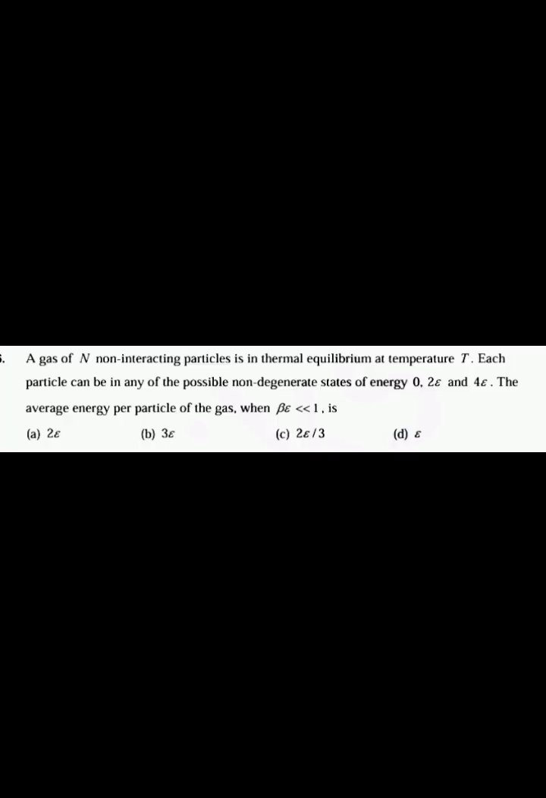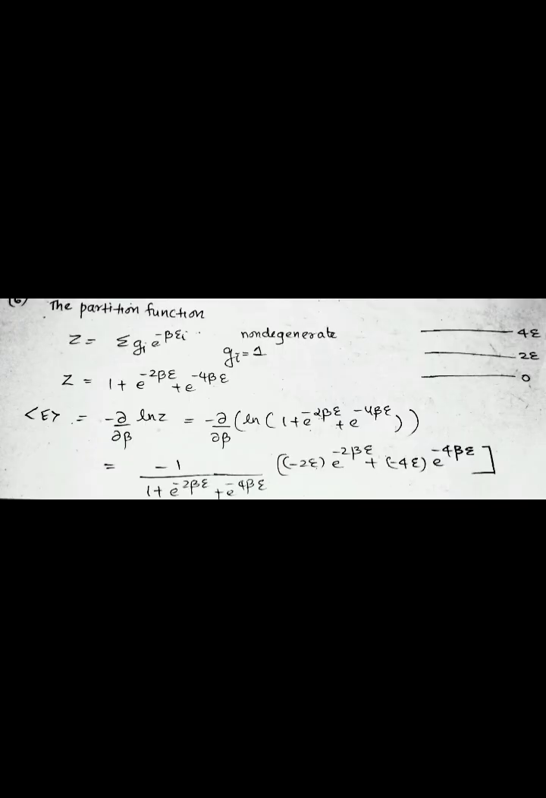The next question is, a gas of n non-interacting particles is in thermal equilibrium at temperature T. Each particle can be in any of the possible non-degenerate states of energy 0, 2e and 4e. The average energy per particle of the gas when beta e is less than 1 is dash. Here the energy levels are 0, 2e, 4e.